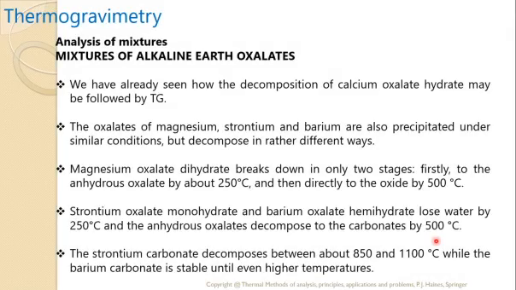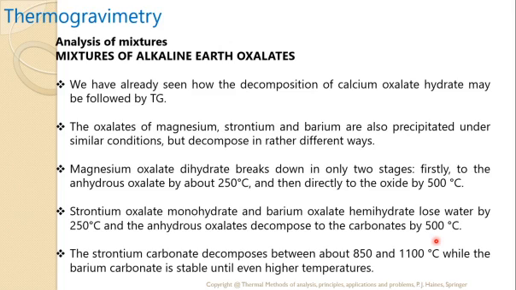Then in the analysis of mixtures, we have to consider the mixtures of alkaline earth oxalates. We have already seen the decomposition of various kinds of compounds, such as calcium oxalate monohydrate. Similarly, the oxalates of magnesium, strontium, and barium are also precipitated under similar conditions, but decompose in a somewhat different manner. Magnesium oxalate dihydrate breaks down in only two stages: firstly to the anhydrous oxalate by about 250 degrees Celsius, and then directly to the oxide by 500 degrees Celsius.